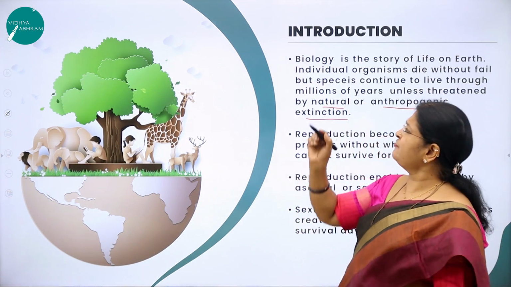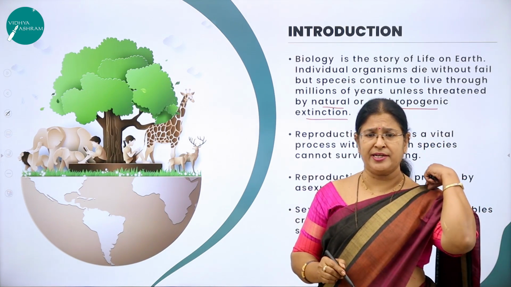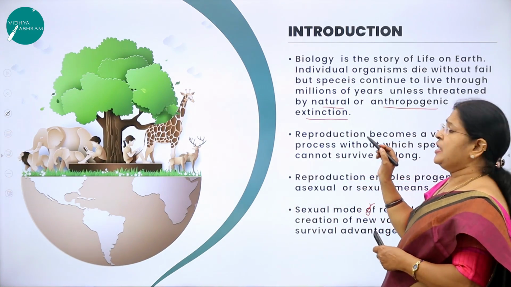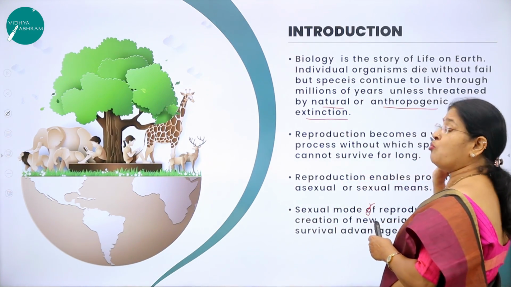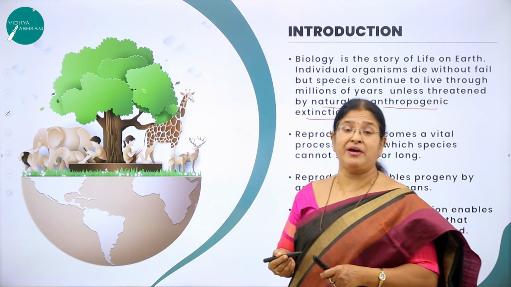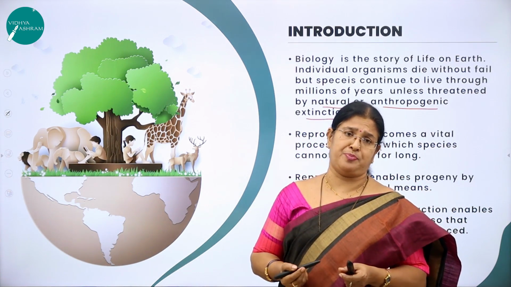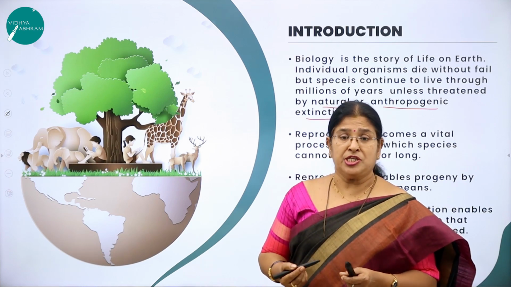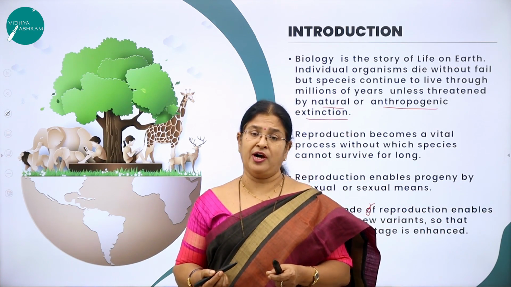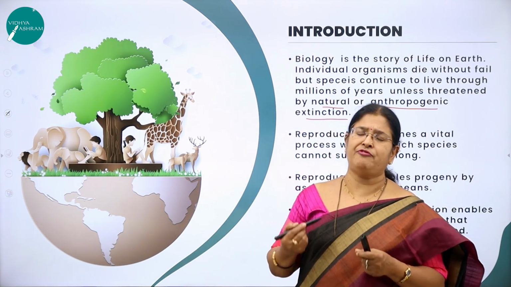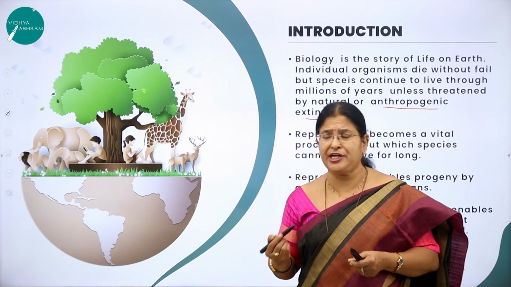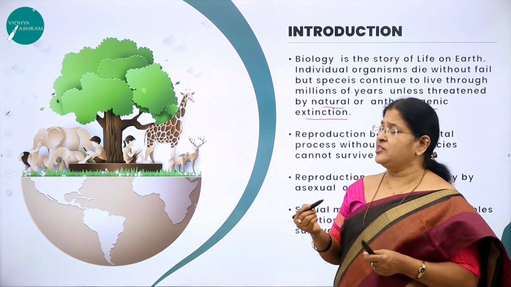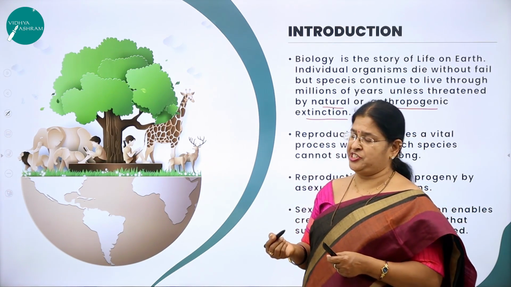Now, what is the significance of reproduction? Why is it so very important? Reproduction becomes a vital process. What do you mean by vital? A very important process without which species cannot survive for long. So reproduction is very important for the continuity of species generation after generation.